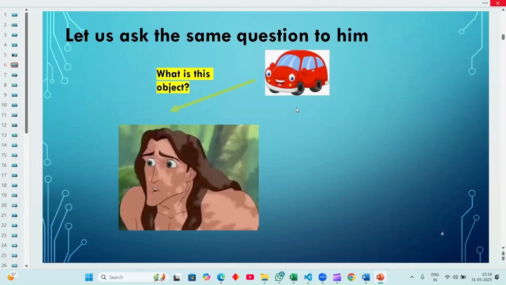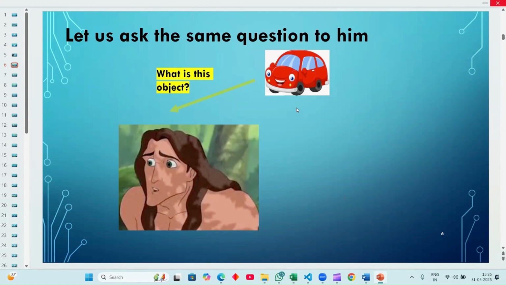Now let us take another example. We have a jungle person, in simple terms the earliest inhabitants, we call them ancient people. Let us move into the ancient period and ask what the object is. They couldn't recognize it. They didn't know the color red or the structure. They would be totally confused about what is being shown and asked.